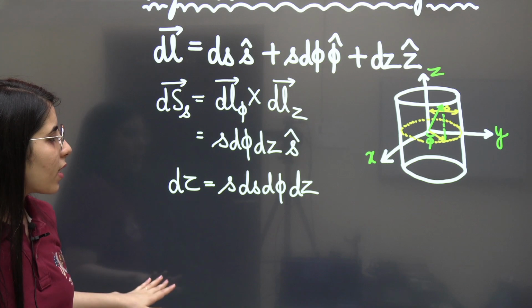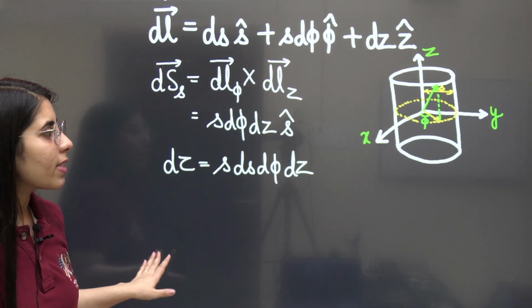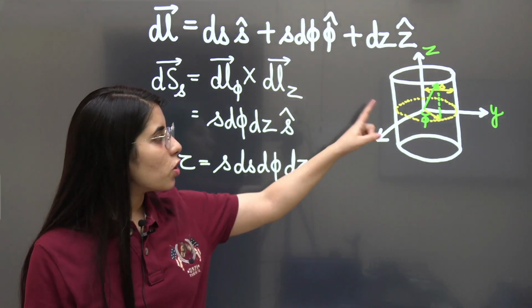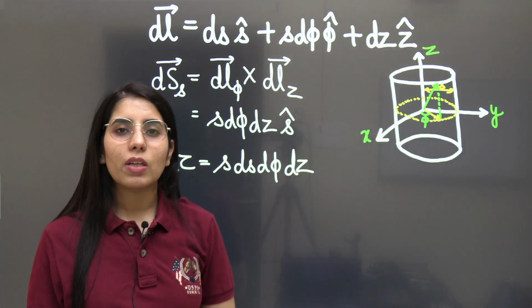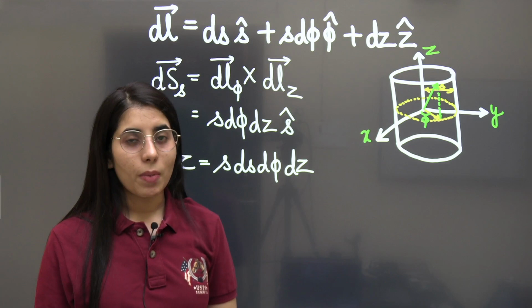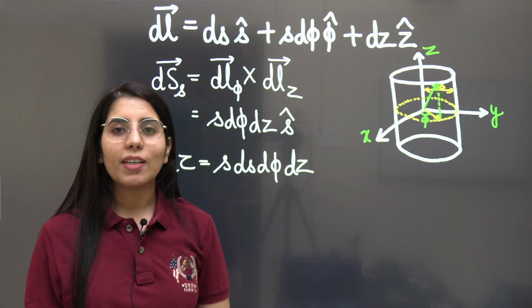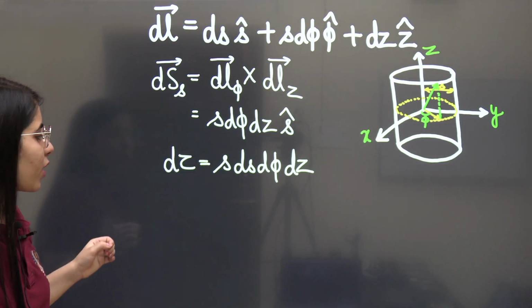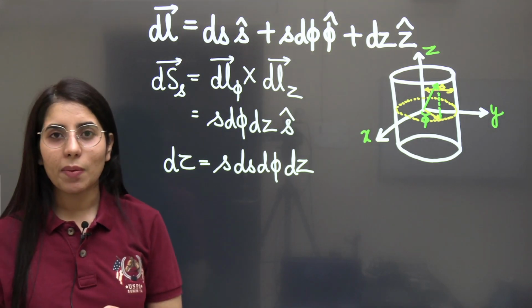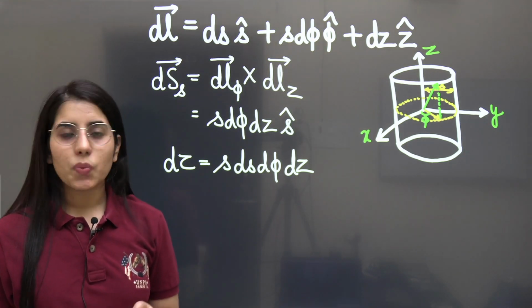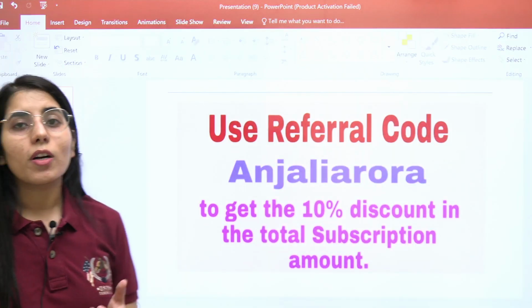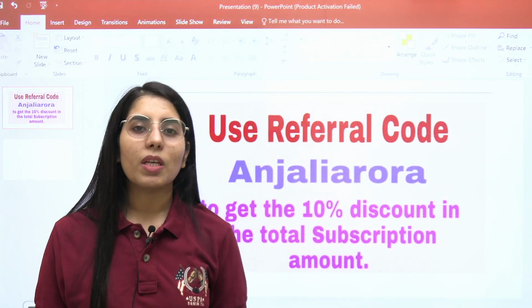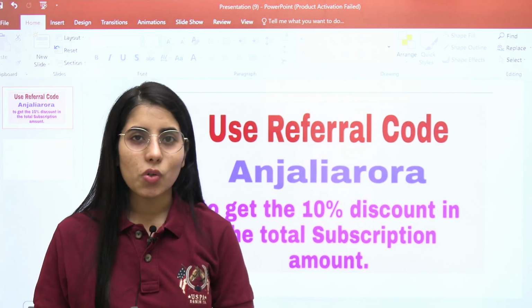Now I hope each and everything will be clear to all of you guys, and along with that I have even shown the notations here in this figure, whatever we are gonna consider in the cylindrical coordinate system. I hope each and everything will be clear to all of you, but still if you have any doubt at any point, you can tell me about it. And if everything is clear, that's very good. Now guys, if you got to know about all the three coordinate systems, that's gonna be something which will help you a lot in solving the questions.